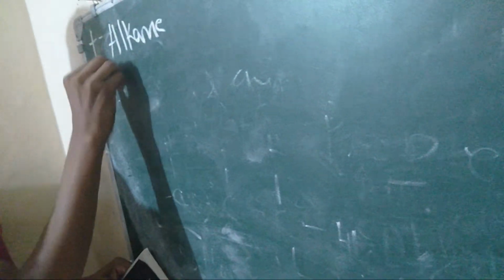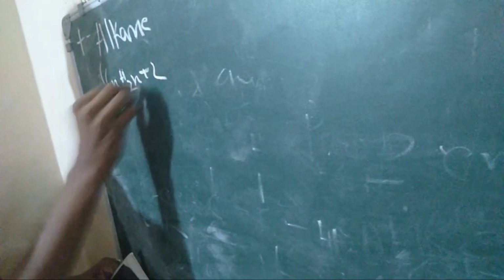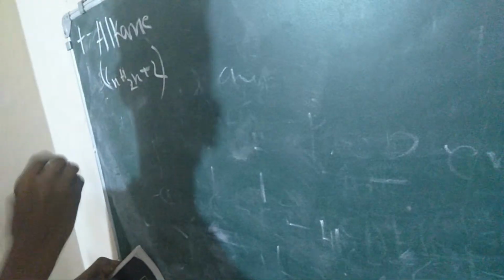Then if any person asks what is the difference between the two, first the basics: first there is alkane. Alkane, we know the empirical formula, that is CnH2n+2. So this is the alkane empirical formula.